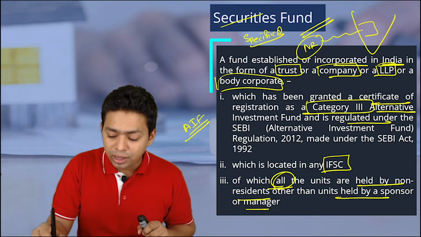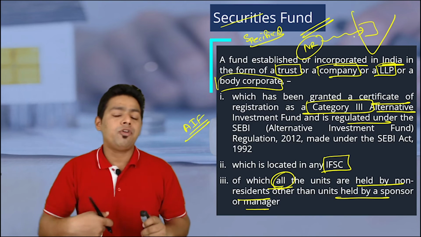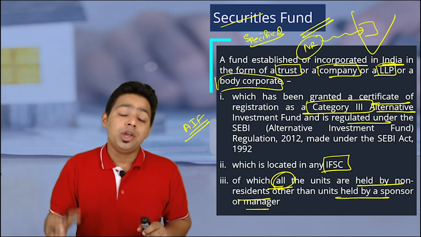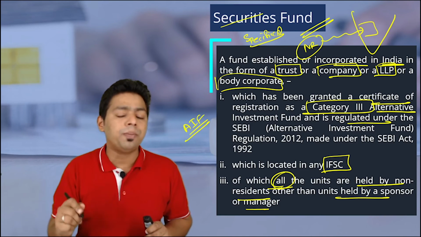Obviously, we are attracting investment from non-resident in India through IFSC for the specified businesses AIF, which is AIF 3, which will invest in Indian startups. Please understand, this is very important for Indian startups. So this kind of investment we have discussed.